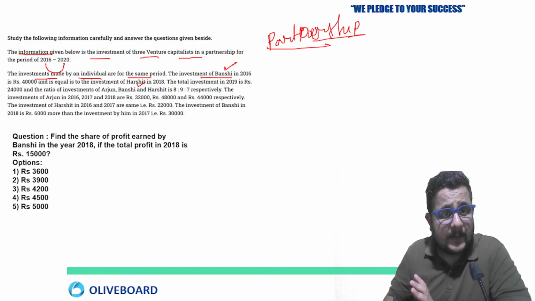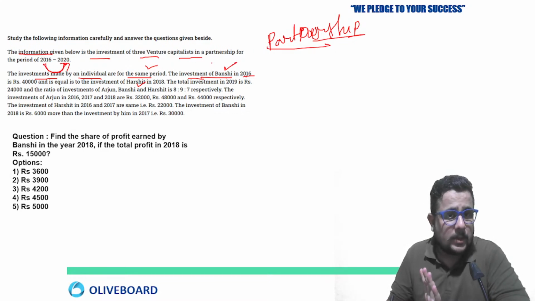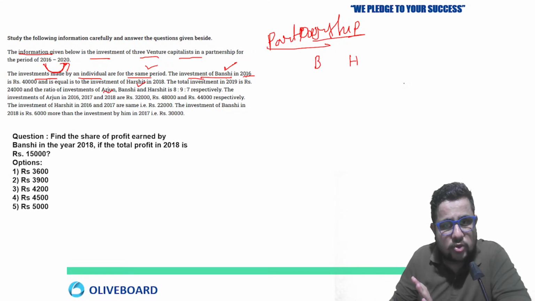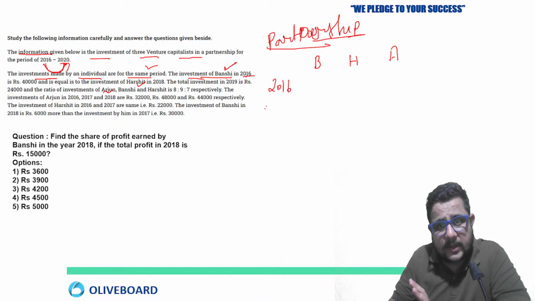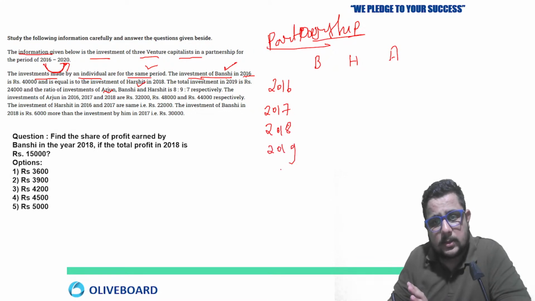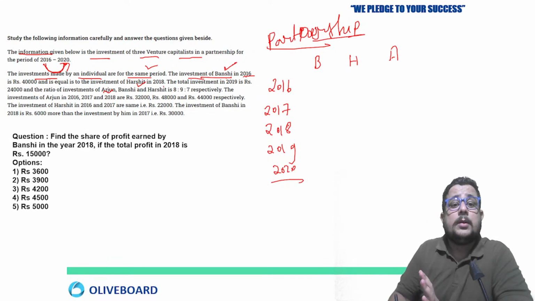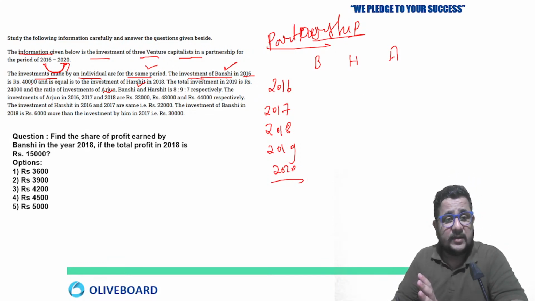So the investment made by an individual for the same period is given. 3 venture capitalists in a partnership, right? Investment of 3 capitalists given here. So first one is Banshi, then Harshit is there, then Arjun also there. Now year 2016, 17, 18, 19, right, and 20 also we are capturing here. We will see whether the data is given till what year. Now see, investment of Banshi in 2016 was 40,000.